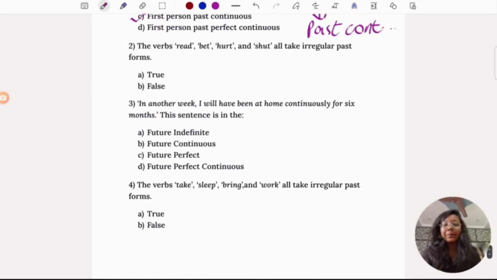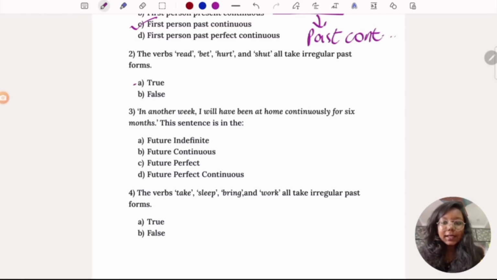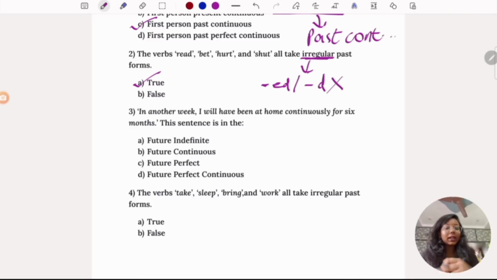The verbs read, bet, hurt and shut all take irregular past forms. So the answer is true. As I said, what are irregular past forms? If the suffixes ed or d are not added and in some other way the past participle is formed, then they are irregular past forms, and for all the words they have mentioned here, it's the same.